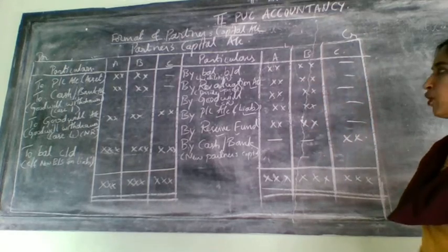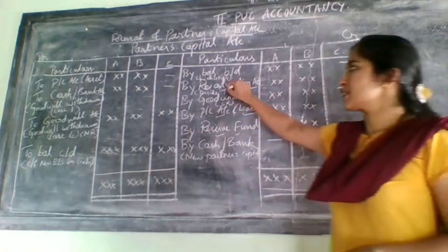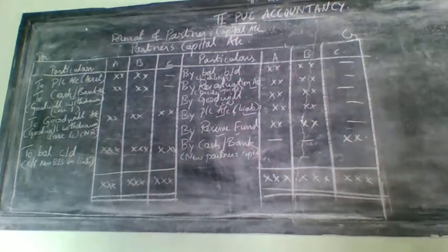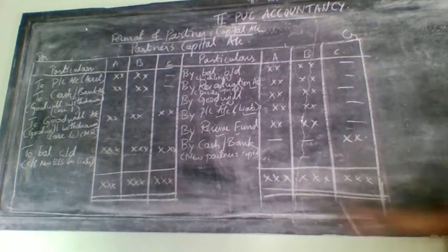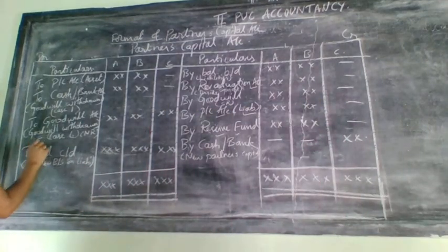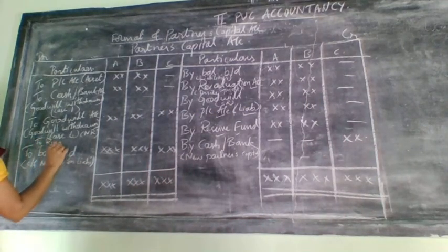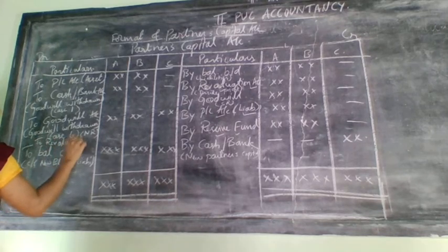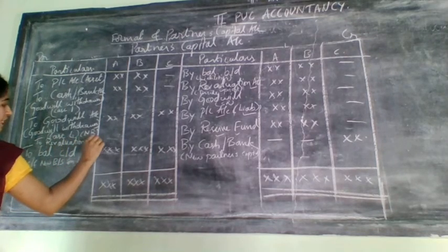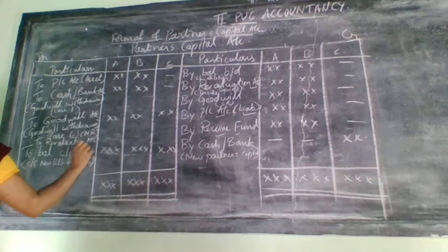Only the old partners. So next comes the revaluation account. Revaluation account, if it is a profit, it will come this side. If it is a loss, you can write it here somewhere. If the revaluation account shows a loss, loss means which side is it? It will be on the credit side of the revaluation account. This is loss.